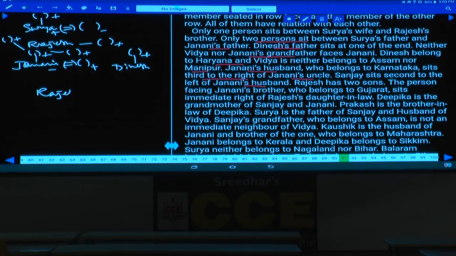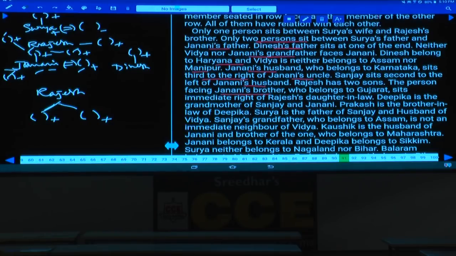Rajesh has two sons. The person facing Janani's brother belongs to Gujarat. Janani has a brother and a husband, and she also has a father, an uncle, and a grandfather. So how many persons are involved? 1, 2, 3, 4, 5 and 6 persons are involved in this one, isn't it?